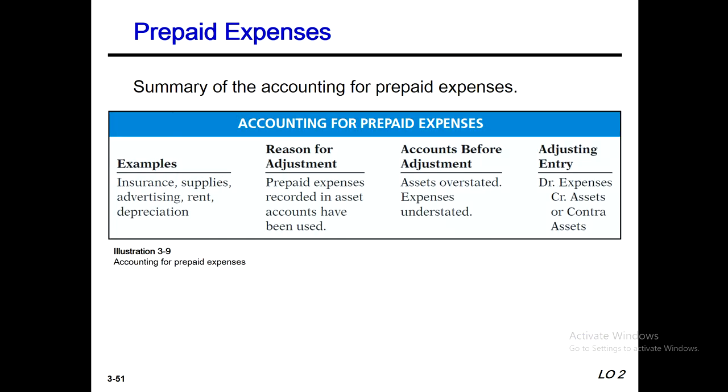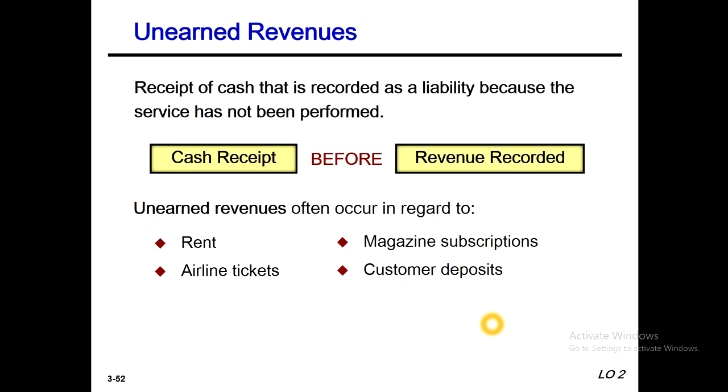Now summary of accounting for prepaid expenses. Examples: insurance, supplies, advertising, rent, depreciation. These items we consider as our prepaid expenses. Reason for adjustment: prepaid expenses recorded in asset accounts have been used. In our accounts before adjustment, assets are overstated and expenses understated. When we adjust the entry, expense will be debit and assets or contra accounts will be credit. That means in adjustment, expense must be debited, expense increases, and the asset must be decreased. Okay, so I think everybody is clear here.